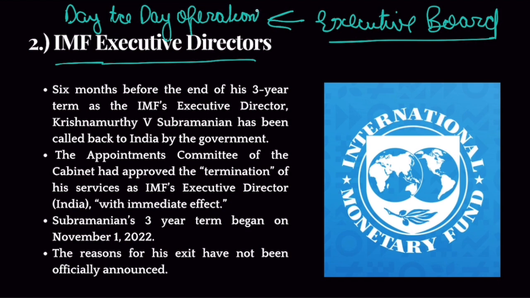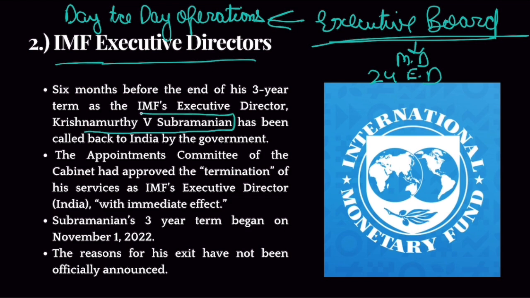Okay. So the day-to-day operations of IMF are handled by this executive board. Now this executive board has a managing director and 24 executive directors. Okay. Now from India, Krishnamurthy V. Subramaniam was appointed as an executive director in IMF. Clear? So some countries have a quota, or countries nominate their own executive directors to IMF. Okay. I'll explain the entire situation.